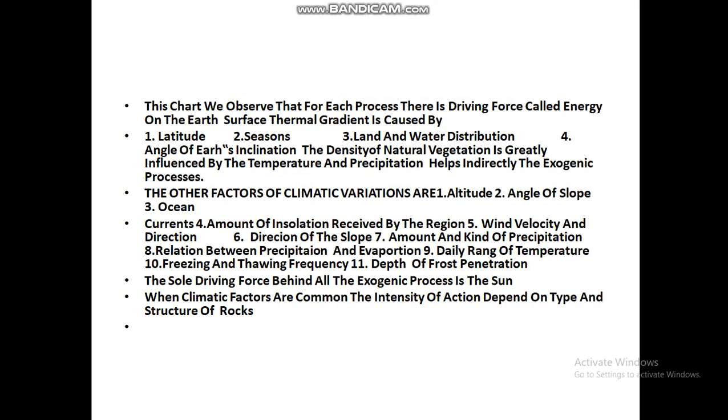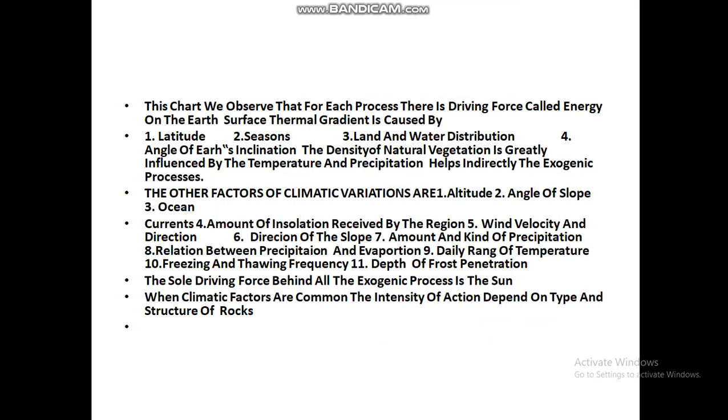On the Earth's surface, thermal gradient is caused by number 1, latitude, number 2, season, number 3, land and water distribution, number 4, angle of Earth's inclination. The density of natural vegetation is greatly influenced by temperature, and precipitation helps indirectly in the exogenic processes.